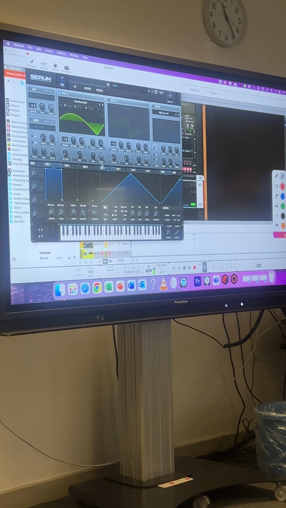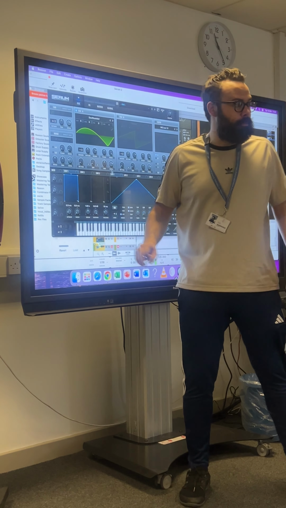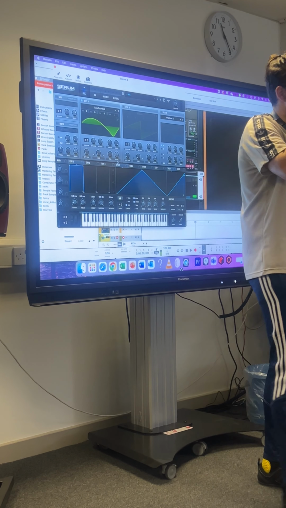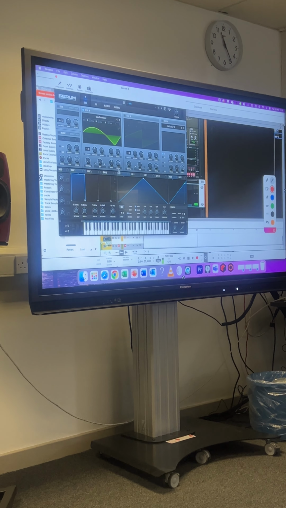And then we send it into something called the envelope filter. You know how you lick an envelope? That's how you spell it, an envelope filter.